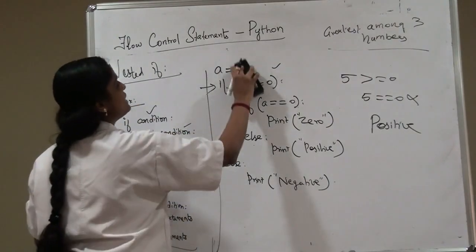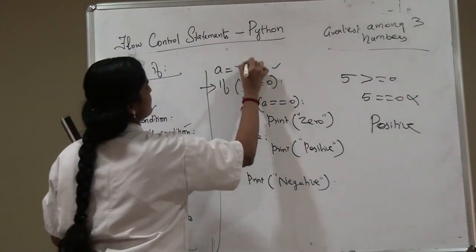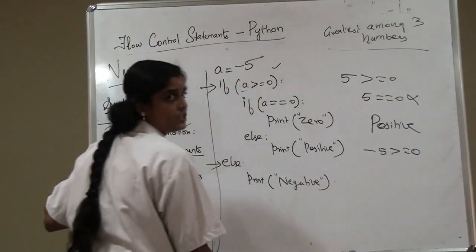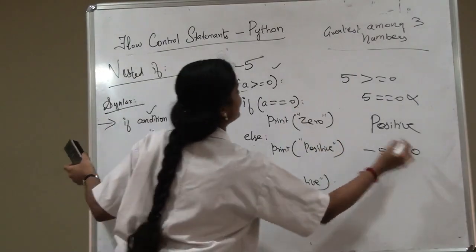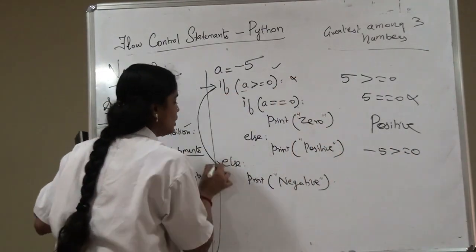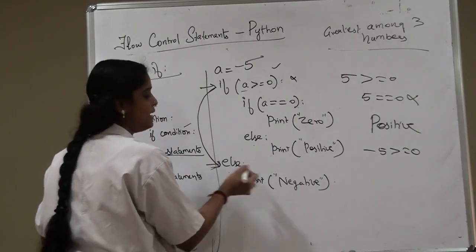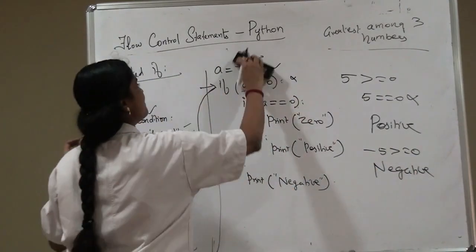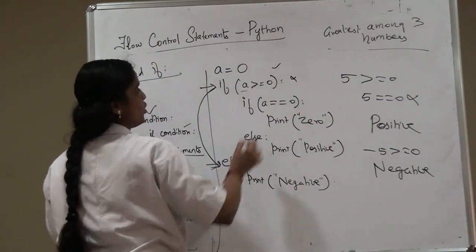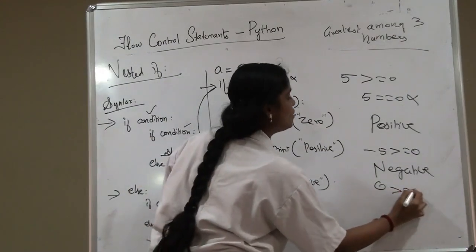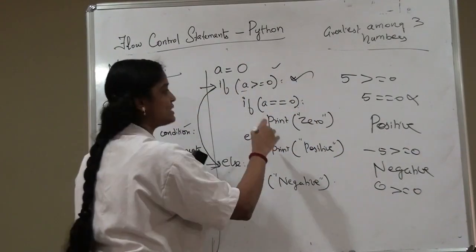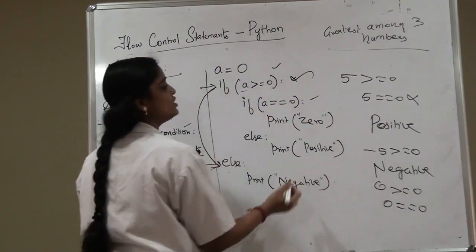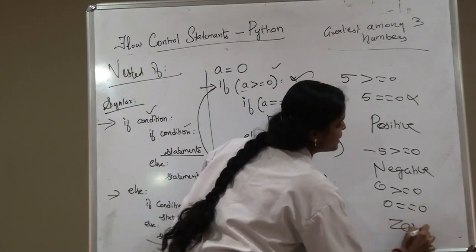Now, if it is minus 5, what will be my output? Minus 5 greater than or equal to 0. My condition is false. So this statement is false, and the alternative is the else part. So my output will be negative. For example, now if A is 0, it will check 0 greater than or equal to 0. My condition is true. So next it will check the next condition, 0 equal to 0. Here also my condition is true. So now my output will be 0.